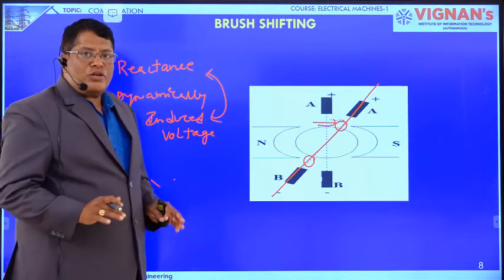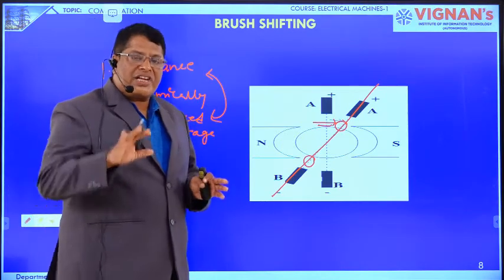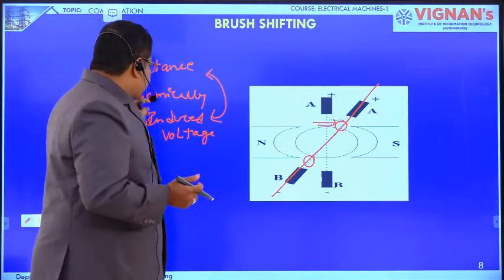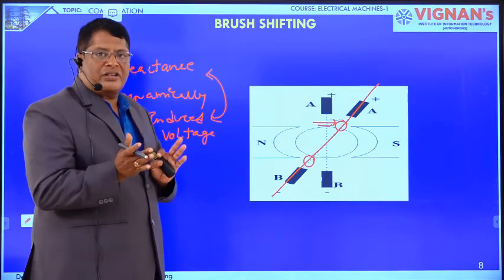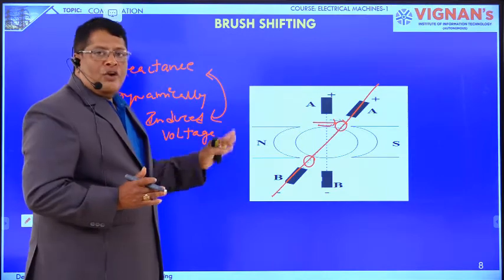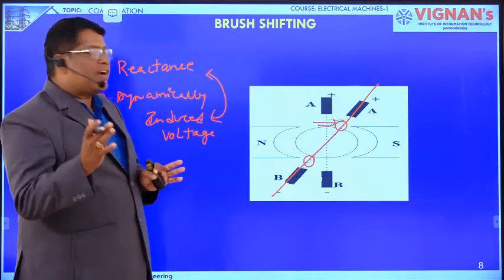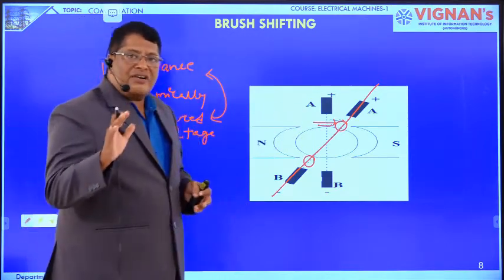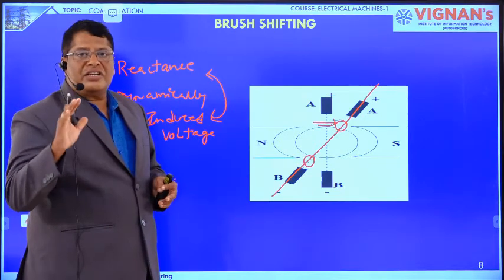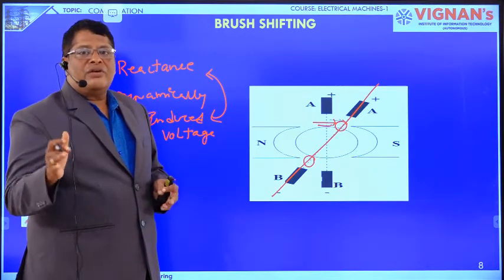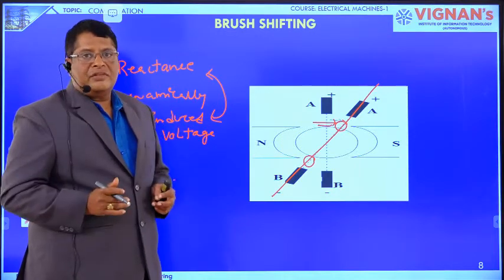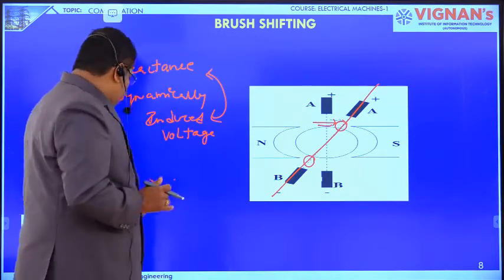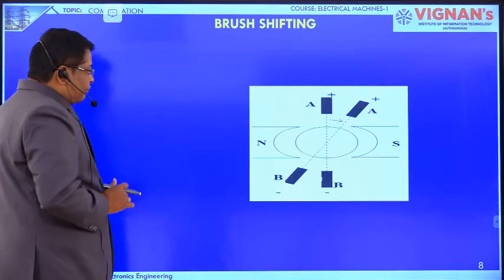The reactance voltage is there in the coil because of the changing of current. The dynamically induced voltage is there in the coil because of the shifting of the brush position. These two get cancelled. Once these two voltages cancel, the current in the commutating coil will reach the negative maximum value in the specific commutation time. But here, one disadvantage is there.